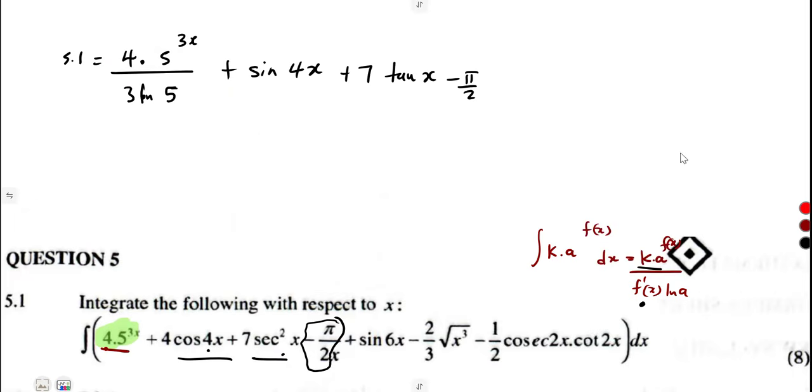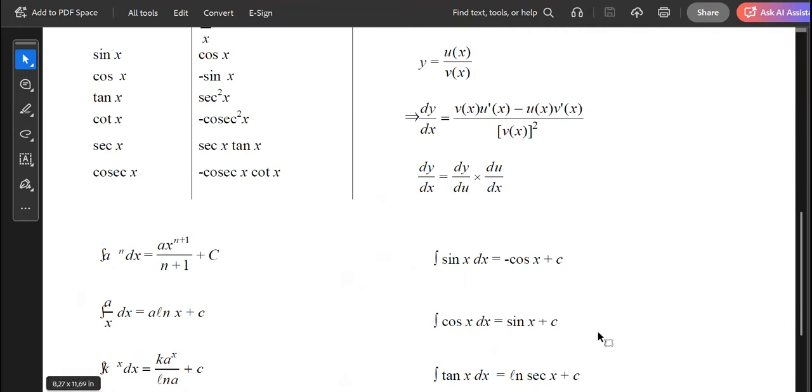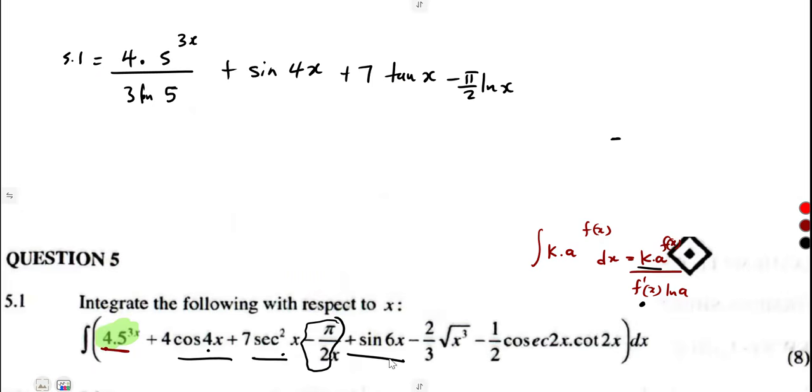Then the integral of 1 over x with respect to x, we know that's a ln. So it's going to be ln of x. Also, you have it from your formula sheet. Then sine 6x. The integral of a sine gives us a negative cos. All right, if you integrate a sine, you get a negative cos. So you must have a negative there. So it was supposed to be negative cos 6x, but we must divide by the coefficient, which is what? Which is 6. So that was it. No simplification. So just rewrite as it is, minus cos 6x over 6. We have integrated that.